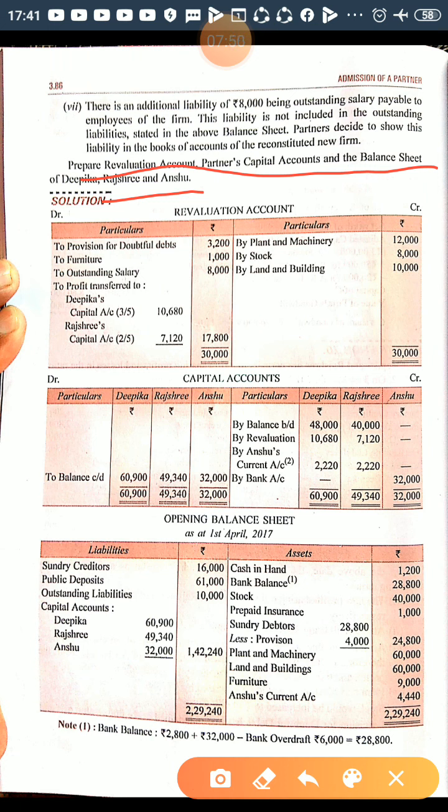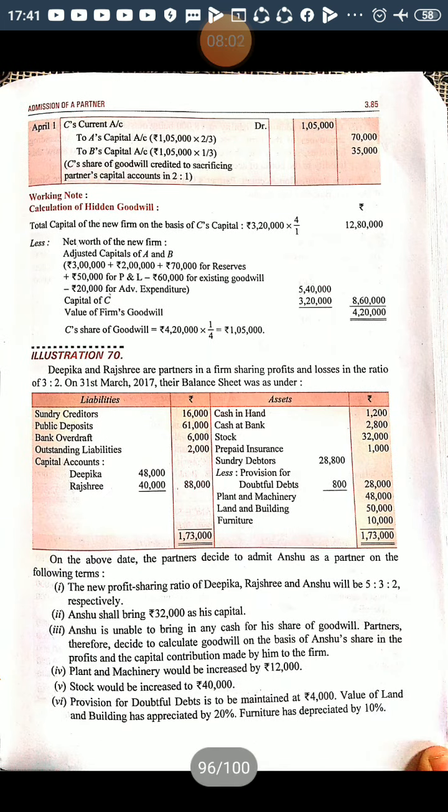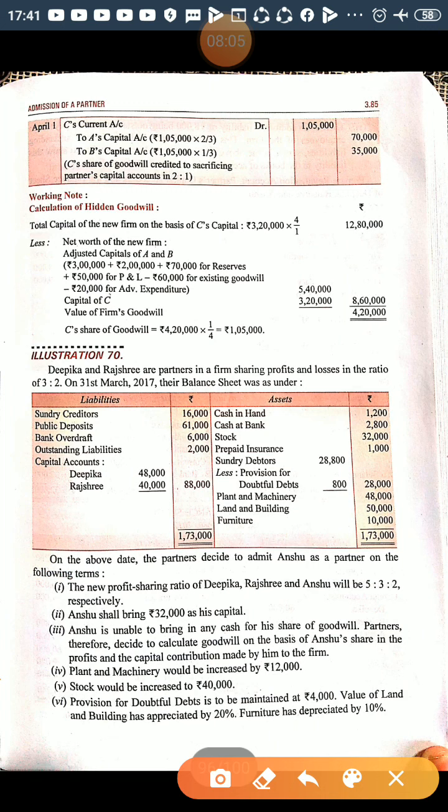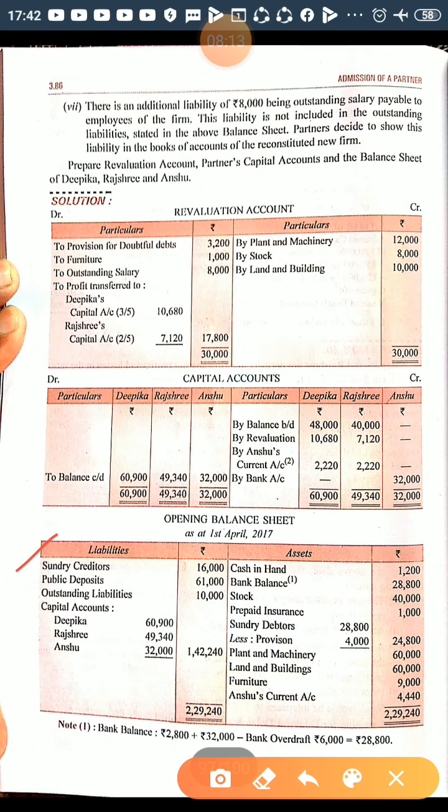Almost half a page will be consumed on that, and after that you can start with your working notes. Take one by one and simultaneously enter everything. So sundry creditors, no change, 16,000. Put it in the balance sheet, sundry creditors 16,000.